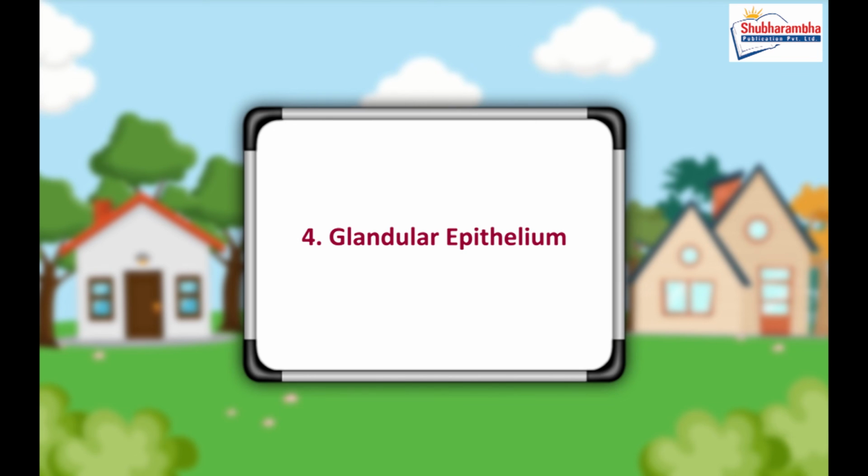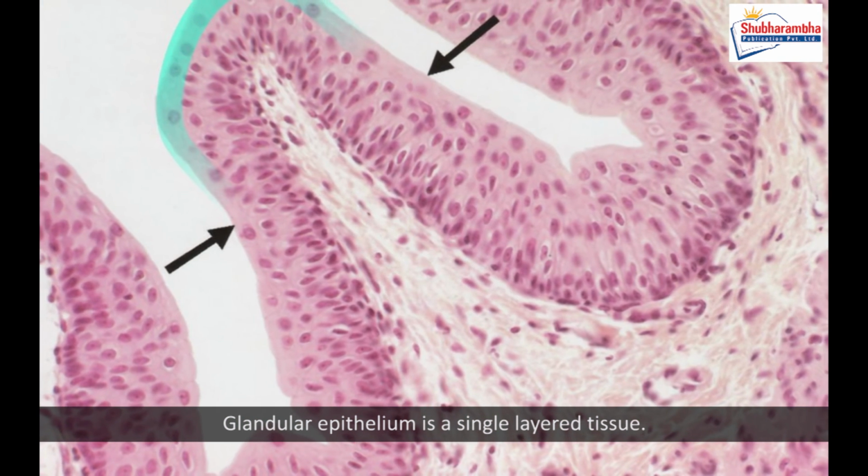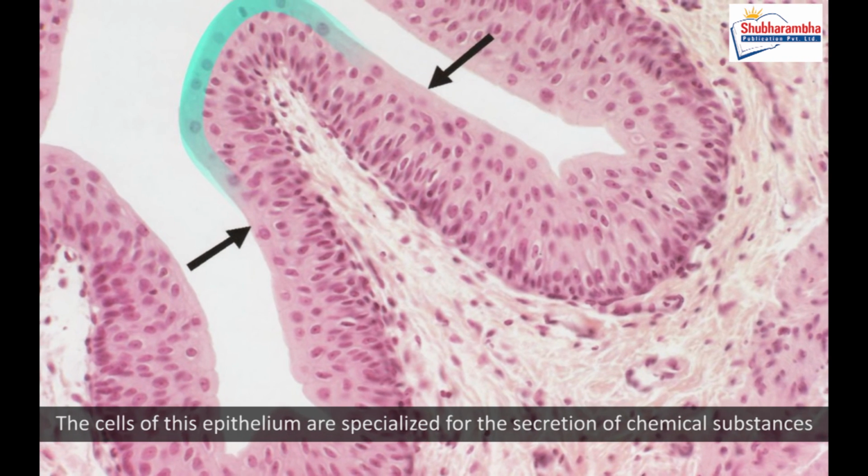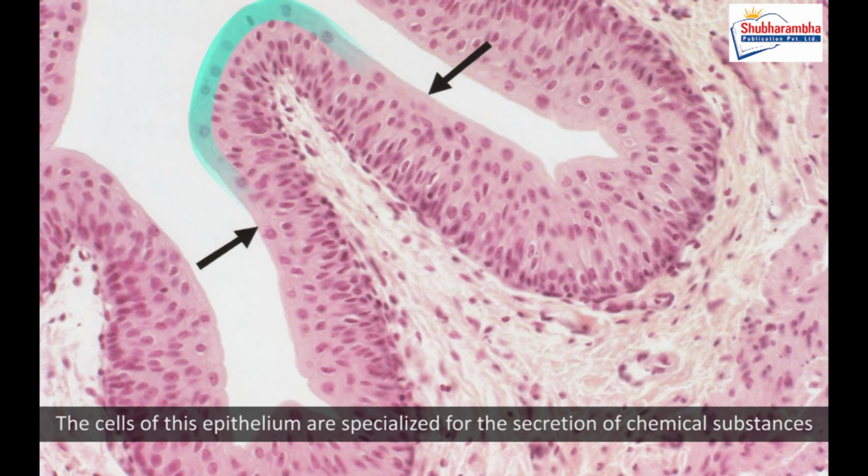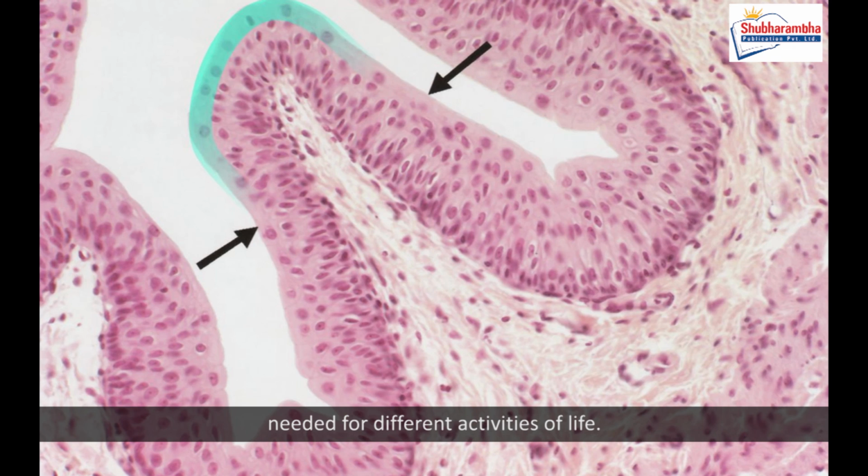4. Glandular epithelium. Glandular epithelium is a single-layered tissue. The cells of this epithelium are specialized for the secretion of chemical substances needed for different activities of life. Liver, pancreas, mammary glands, sweat glands and mucous glands are the examples of such tissues. These cells secrete hormone, enzymes, saliva, mucus, etc.